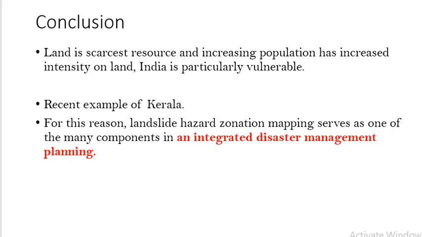And you also can quote the recent example of Kerala in the conclusion, and in this way you can conclude the question.